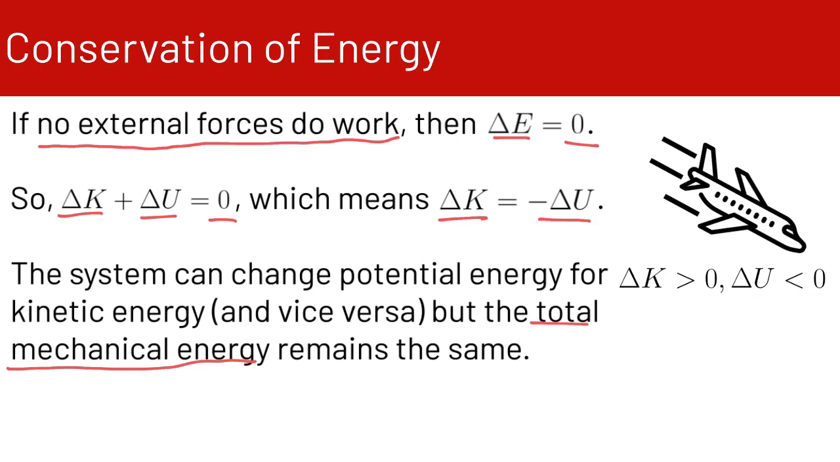And in the second example, since the plane is diving, the plane is gaining kinetic energy. So the change in kinetic energy is greater than 0, but it's losing altitude. So the change in potential energy is less than 0. It's losing altitude, so its potential energy is going down while it's speeding up, so its change in kinetic energy is greater than 0.